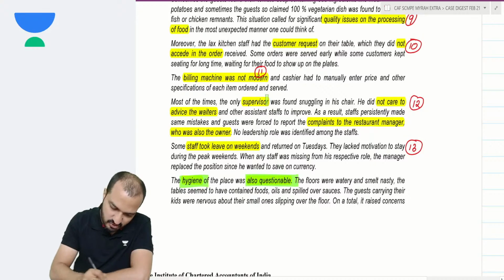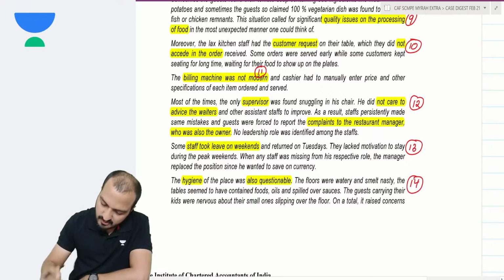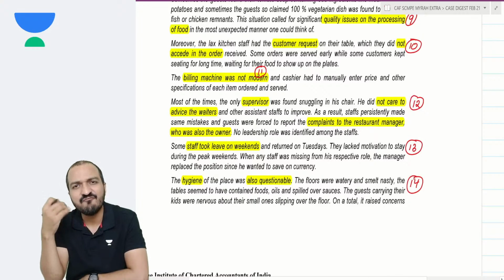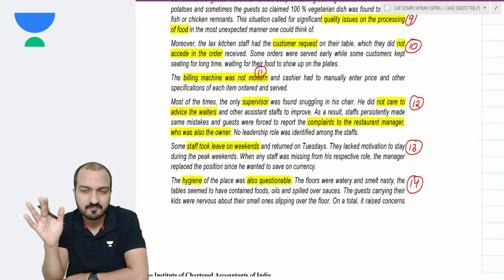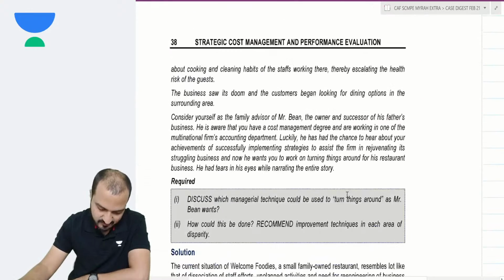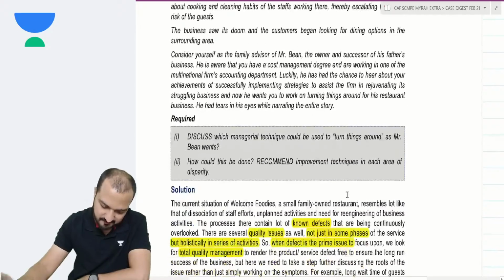Hygiene of the place is also questionable. Look, this restaurant has done everything wrong. Whatever is possible to do wrong, they have done it wrong. You see, the list of problems is not ending here. Okay, finally it ends.